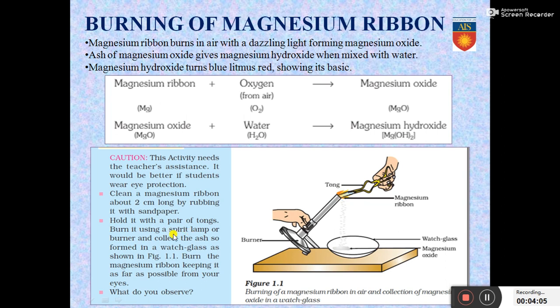Burn it using a spirit lamp and collect the ash so formed. After burning, see that the petri dish is collecting the magnesium oxide ash. Burn the magnesium ribbon, keeping it as far as possible from your eyes. And they have asked what you observe. Well, the observation is that this ash that is being collected in the petri dish is magnesium oxide. Magnesium ribbon, which is a solid, when burned in the flame, comes in contact with oxygen in the air and forms magnesium oxide. And this magnesium oxide, when mixed in water, forms magnesium hydroxide, which is basic in nature.